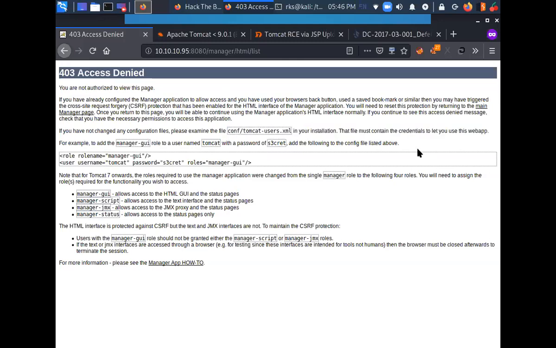Here you can see conf slash tomcat-users.xml. This line you can just read. So it is very important to read the error messages as well. Many a times what happens is errors can leak some very sensitive information, very important information.